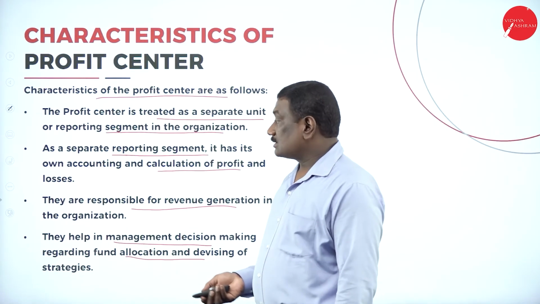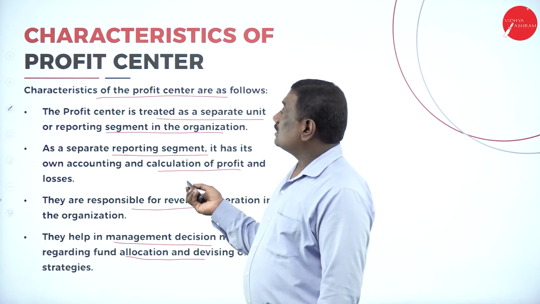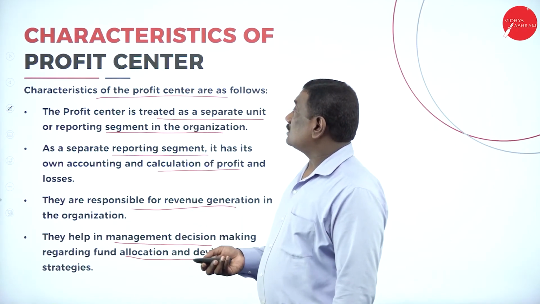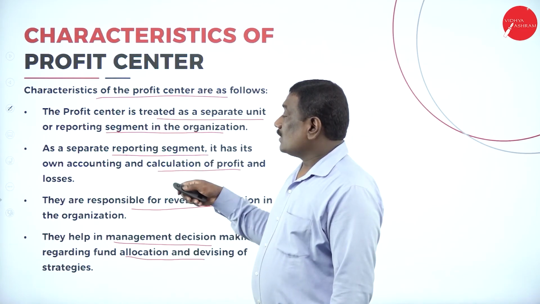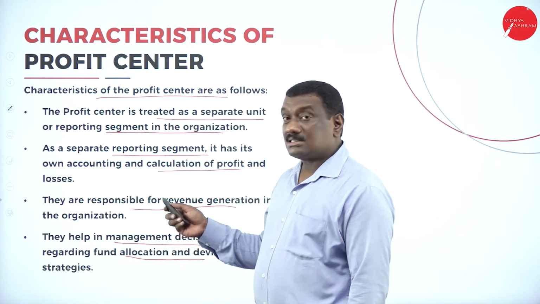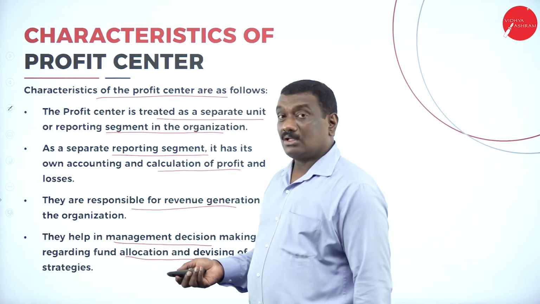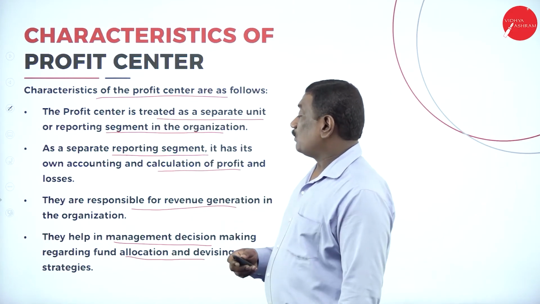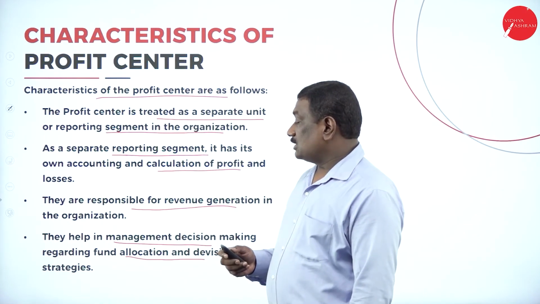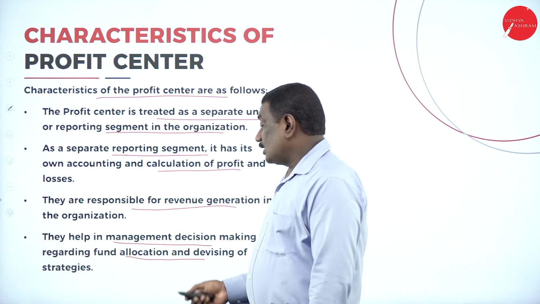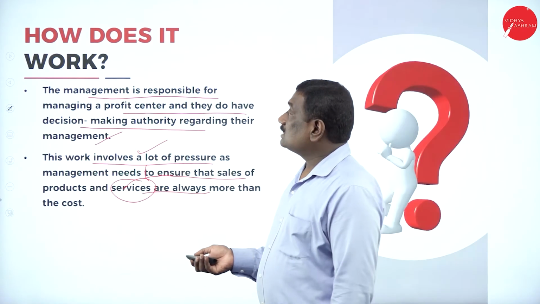Now, the characteristic features: the profit center is treated as a separate unit or separate reporting segment in the organization, and as a separate reporting segment, it has its own accounting and calculation of profit and losses. Then it is also responsible for revenue generation of the organization. Then it helps in management decision making regarding the fund allocation and diversifying of the strategies.